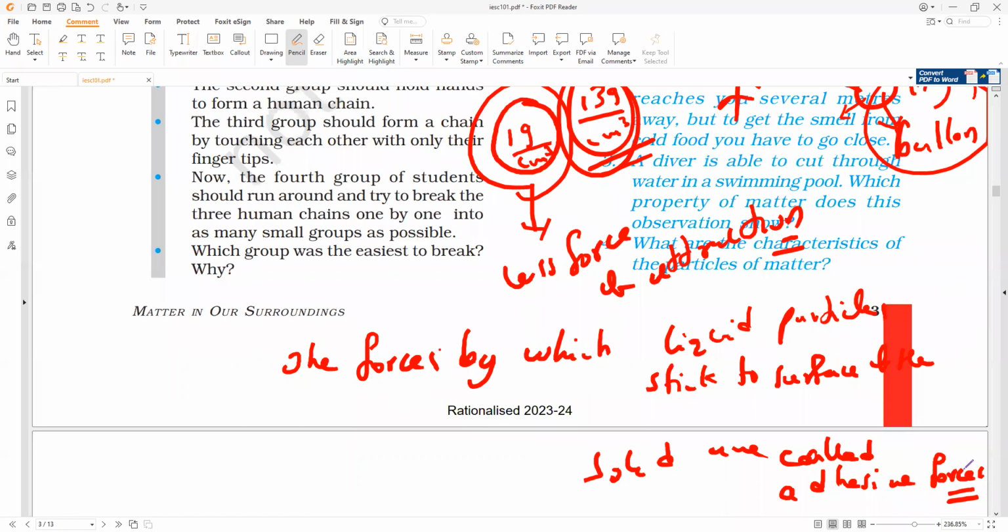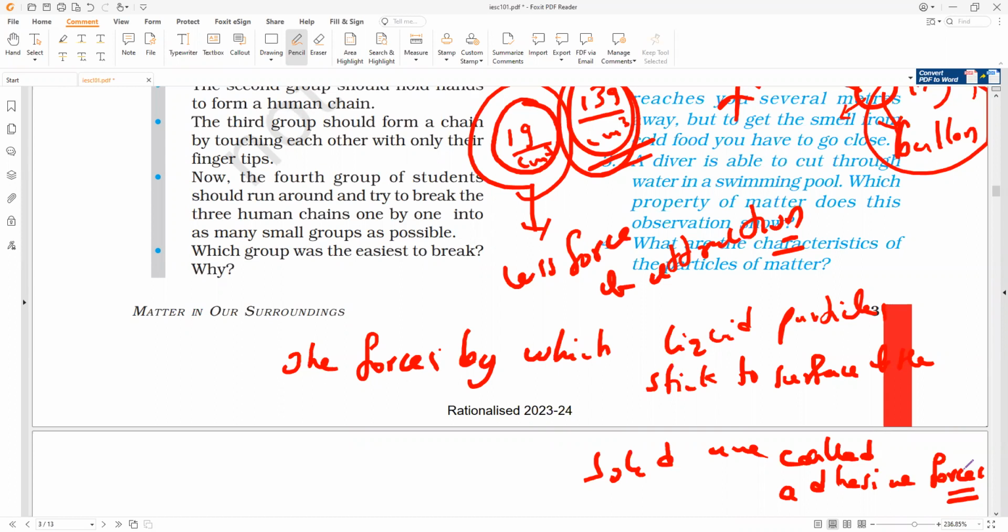The particles of matter in liquids always attract each other, yes or no? That is why it is impossible to cut the stream of water, because the particles of water always attract each other.